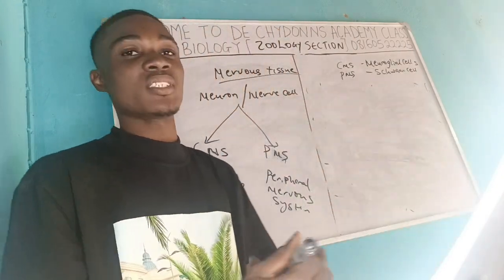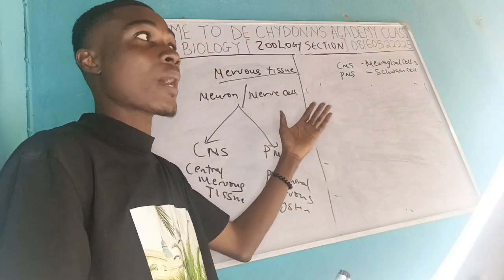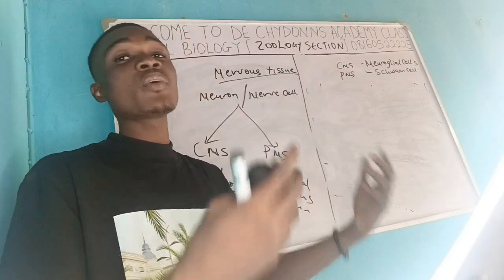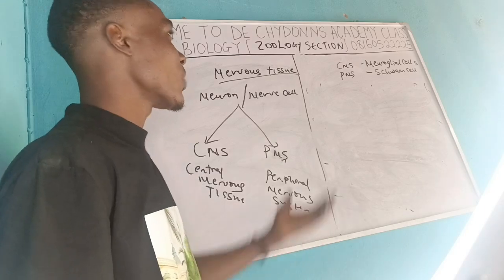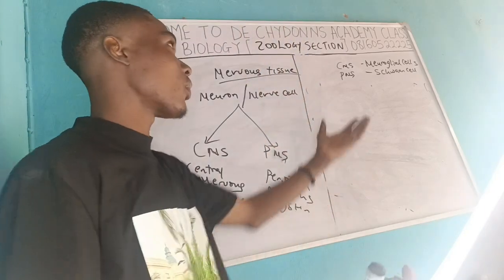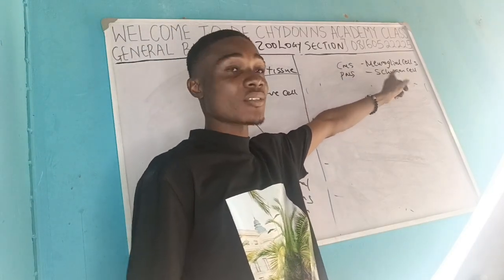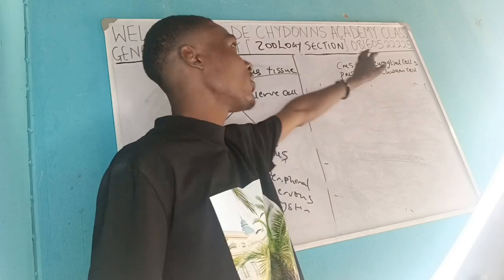They have so many duties. They can be helping to protect the nervous system, the nerve cells. They can be supporting the nerve cells in so many ways. So any cell that is not a nerve cell but does that kind of work can be called a neuroglia cell or Schwann cell, depending on where they are found.